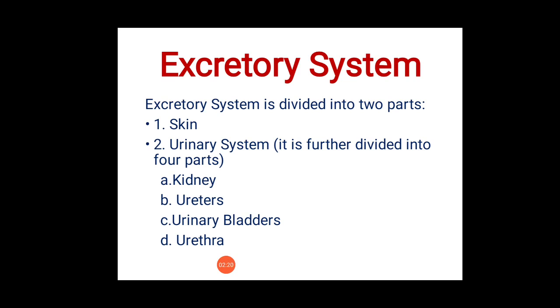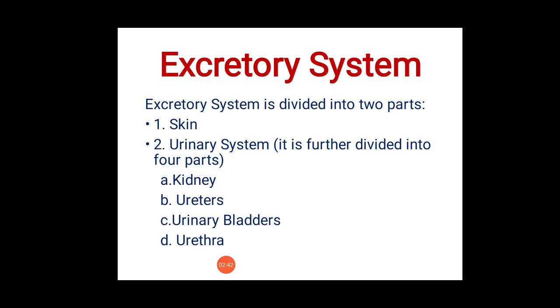Skin is the external surface of the body. Waste matter in the form of sweat is removed through respiration by the skin. The urinary system is divided into four parts: kidney, ureter, urinary bladder, and urethra.